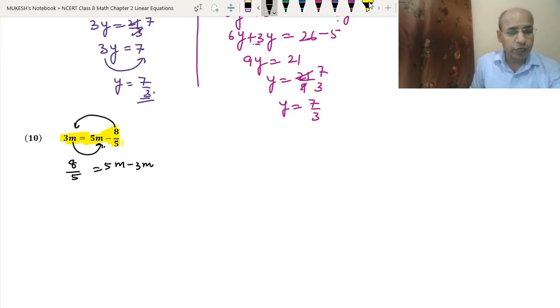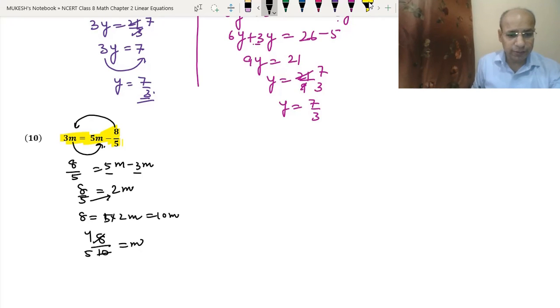So now 8 upon 5 equal to 5 minus 3 is 2m. We will cross multiply 5 with the 2. So 8 equals to 5 into 2m, which is equal to 10m. So when we shift 10 to the other side, it will become 8 upon 10 equal to m. So we will divide them by 2. 2 4s are 8 and 2 5s are 10. So we got 4 upon 5 equal to m, or we can write m equals to 4 upon 5.